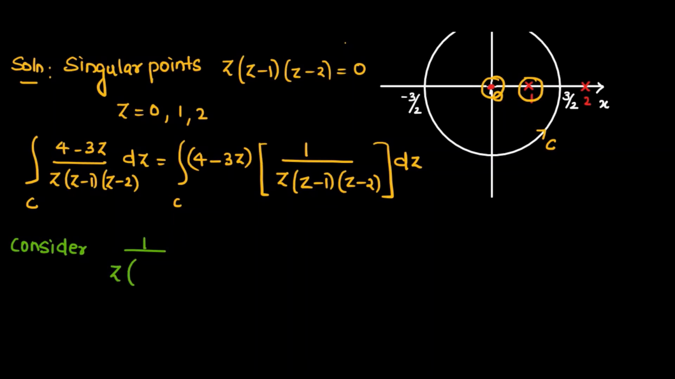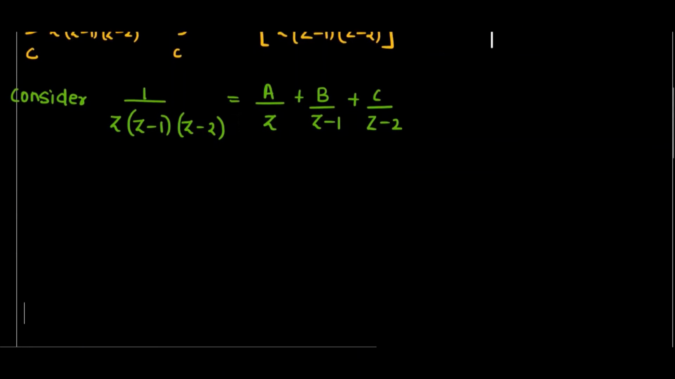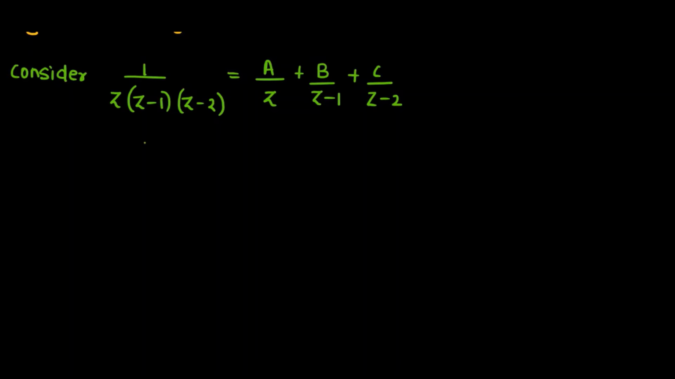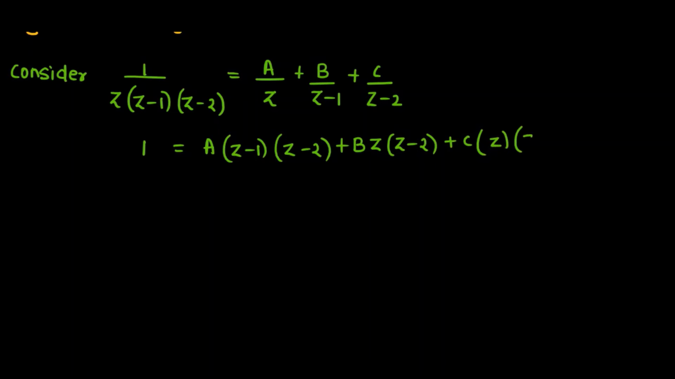1 by z(z minus 1)(z minus 2) can be written as a divided by z plus b divided by z minus 1 plus c divided by z minus 2. We are going to resolve this and then solve the constants a, b, c. A into (z minus 1)(z minus 2), b into z(z minus 2), c into z(z minus 1). Now let us substitute the values of z one by one and then solve the constants a, b, c.